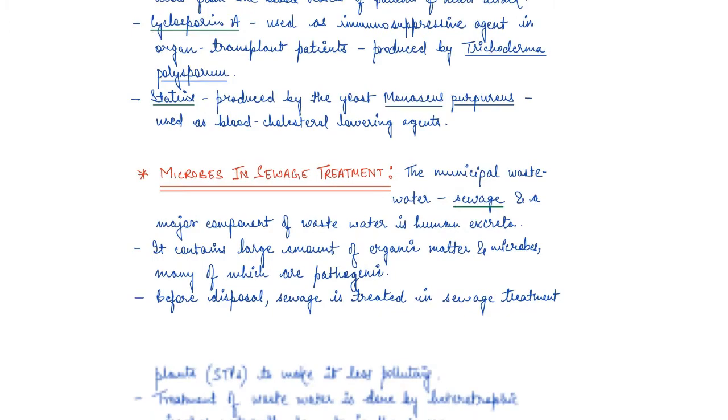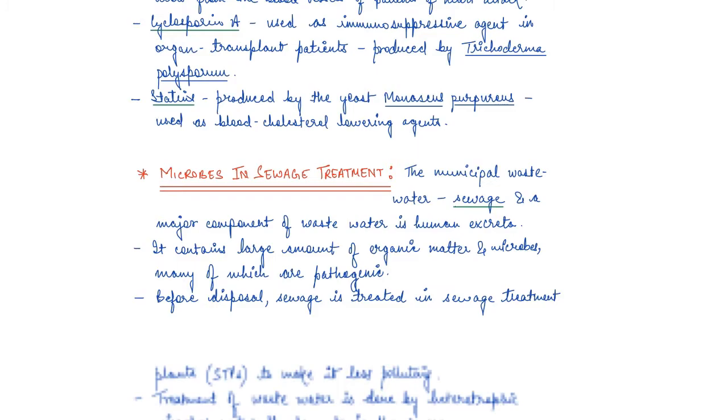In the same way, we have statins. Statins are produced by the yeast Monascus purpureus. Now this is again used as a blood cholesterol lowering agent. So you can see so many different types of important products are derived from these microbes.